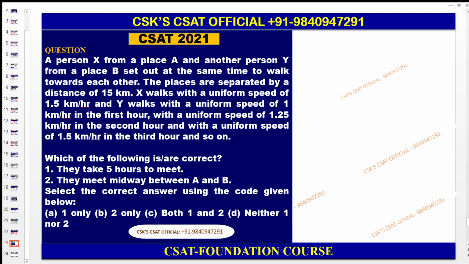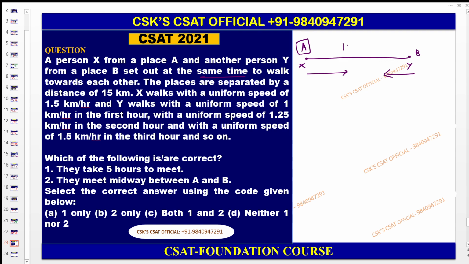Okay, so now this question: a person X from the place A, so this is A. Another person Y from the place B set out at the same time to walk towards each other.